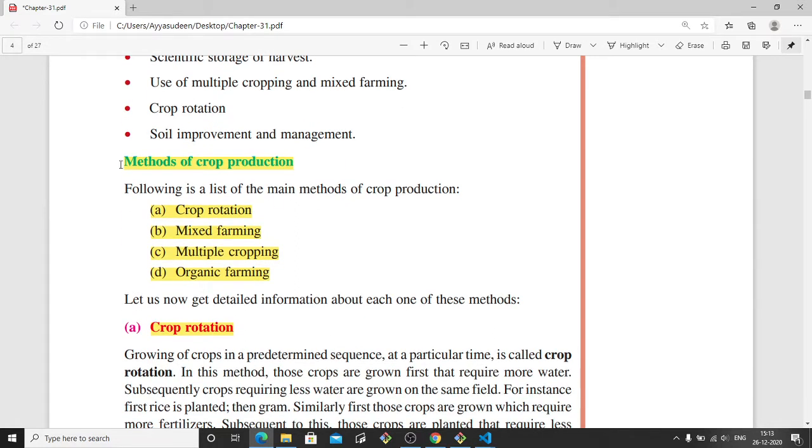Then we see the methods of crop production. There are different methods of crop production. There is not one single method, but there are different methods of crop production. For example, here they have listed four methods of crop production.